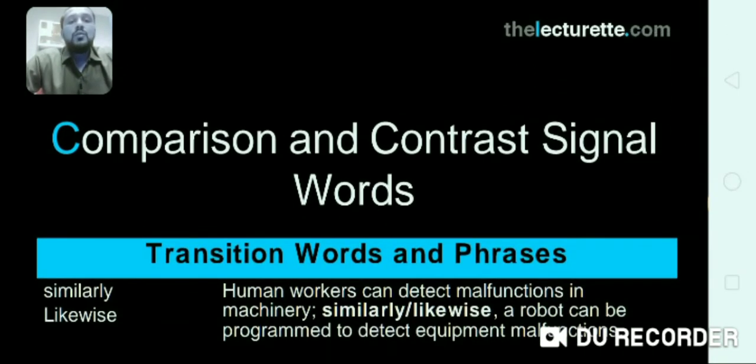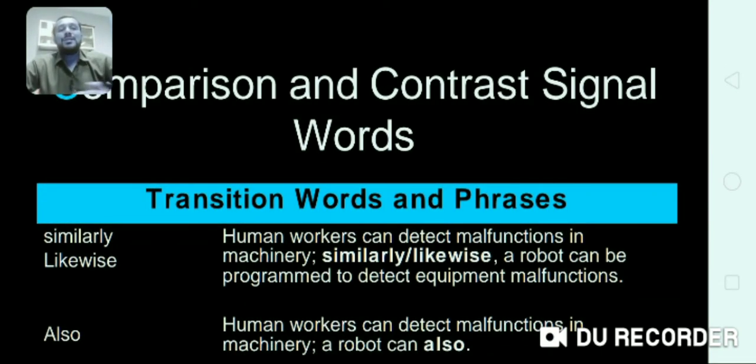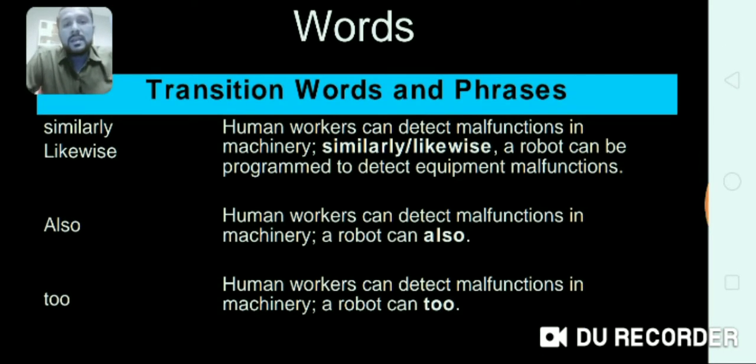Definitely when you move, you use some transitional words or phrases. Some words or phrases are given here, like similarly, likewise, also, too. For example, human workers can detect malfunctions in machinery. Similarly, likewise, a robot can be programmed to detect equipment malfunctions.